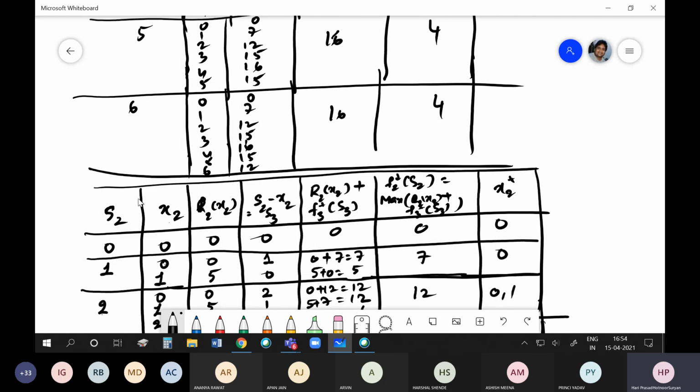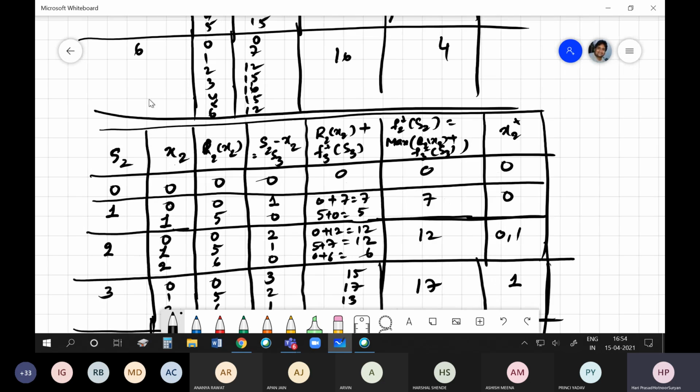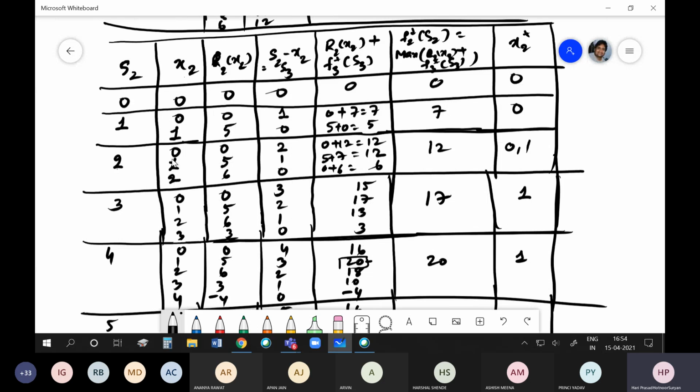Okay, S2, where S2 is the water available for allocation for both user 2 and user 3. The state transformation equation is this. If I have S2 and if I allocate X2 to user 2, the remaining will go to the